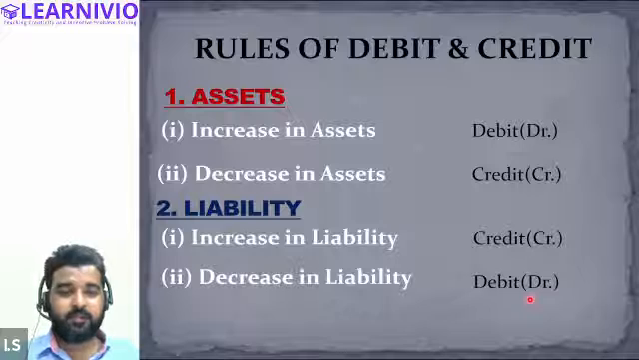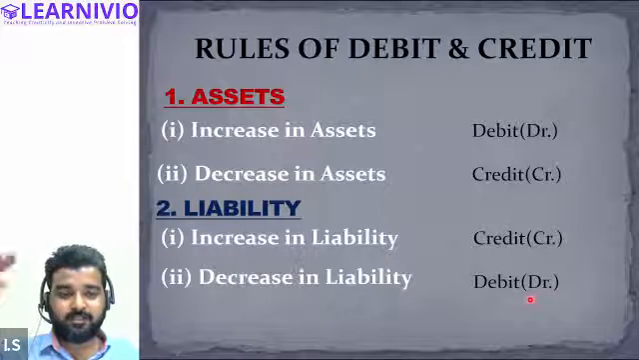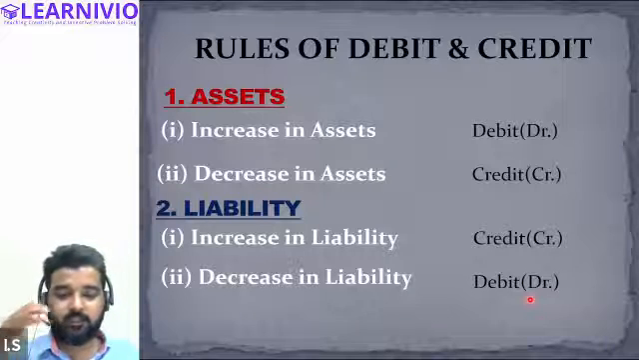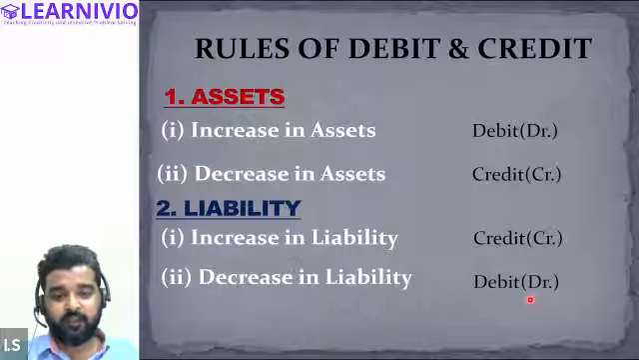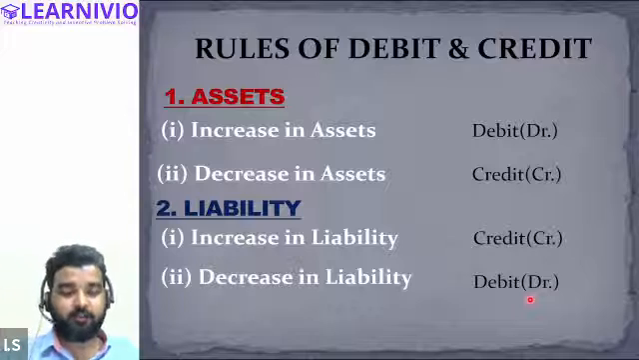So basically, we are done with the rule of assets and liability. In case of assets, if an asset increases, debit the asset account. If an asset decreases, credit the asset account. Liability is just the opposite of asset: an increase in liability is credited and a decrease in liability is debited. And in case of assets, increases are debited and decreases are credited.